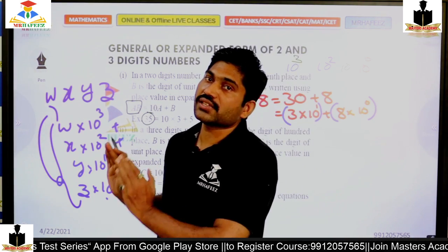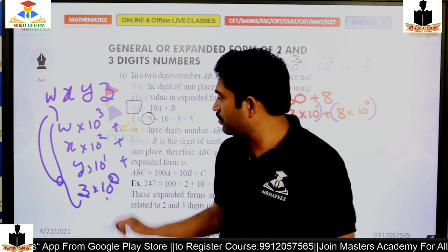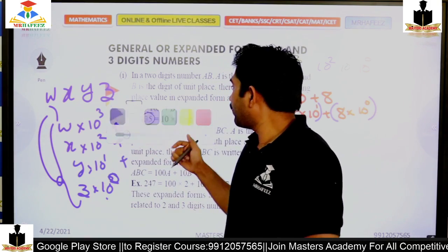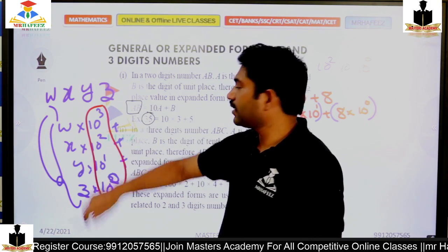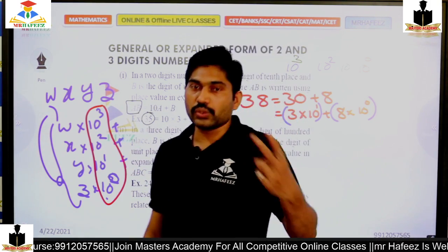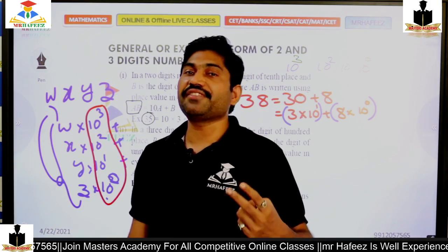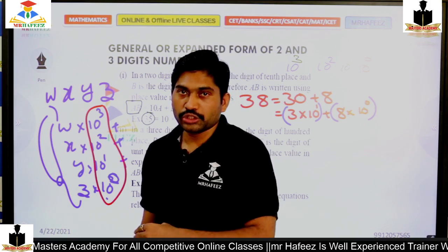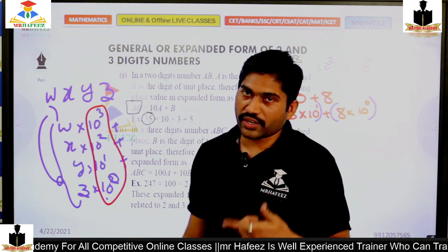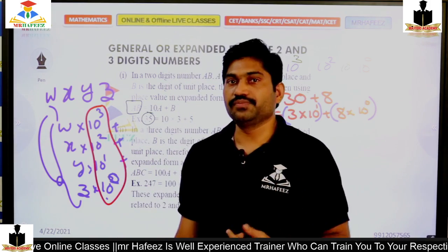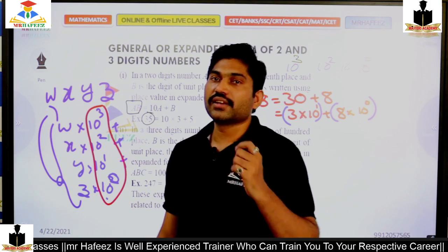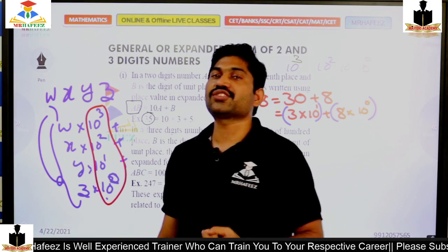If this is in the decimal number system, it depends on the powers of 10. If it is a binary number system, it depends on powers of 2: 2 power 0, 2 power 1, 2 squared, 2 cubed. If it is octal, it depends on 8 power 0, 8 power 1, 8 squared, 8 cubed.